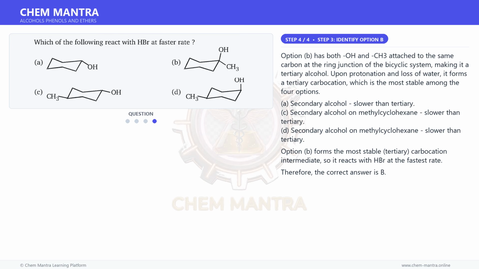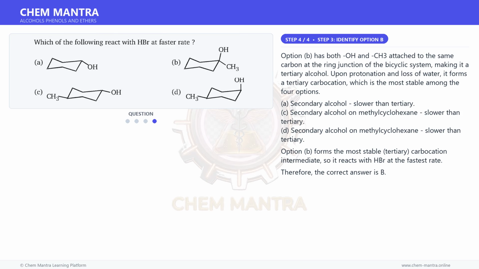A. Secondary alcohol, slower than tertiary. C. Secondary alcohol on methylcyclohexane, slower than tertiary. D. Secondary alcohol on methylcyclohexane, slower than tertiary.